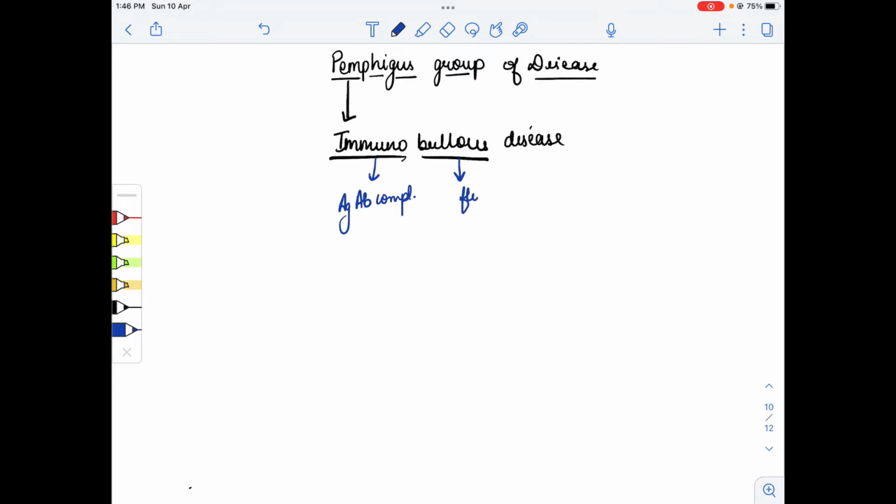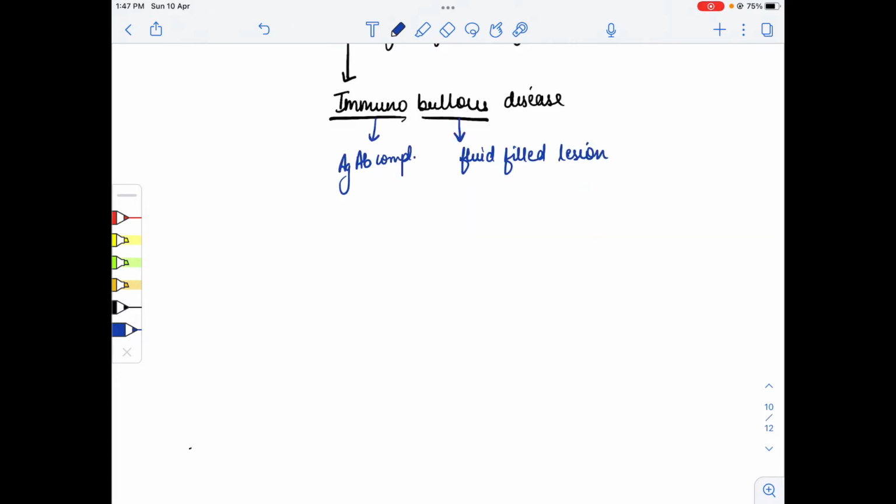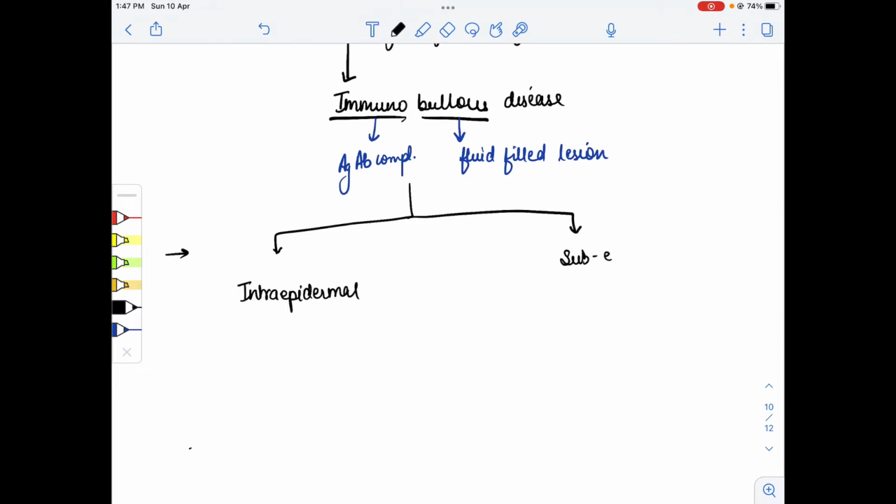Bullous means there is a fluid filled lesion. So it is an immunobullous disease, which is an autoimmune disease. In that autoimmune disease we have to divide it on the basis of intraepidermal and subepidermal. We already learned that it is divided into two types, intraepidermal and the other one, subepidermal.